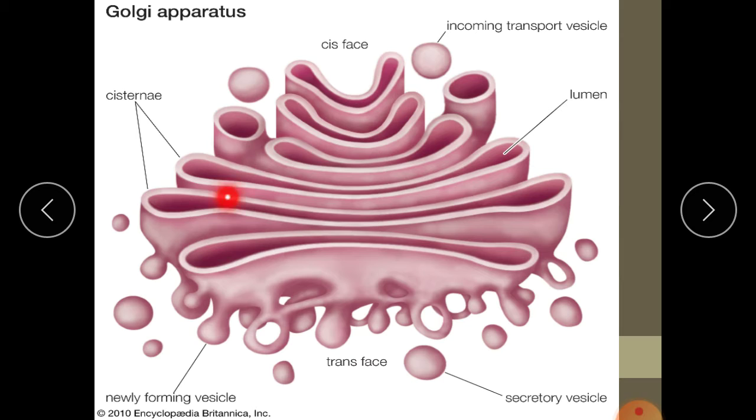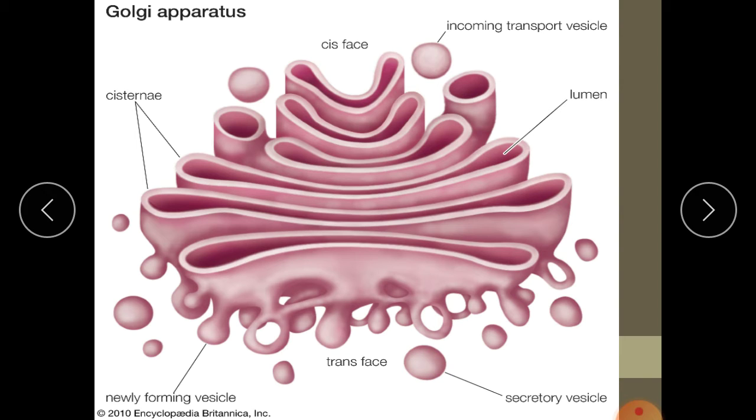Look here, these are vesicles. These are called cisternae, and this is how they are packed. They are stacked one above the other. This face is called the cis face. This cis face is towards the nucleus, and this is the trans face, towards the cell membrane. So these are vesicles, secretory vesicles.